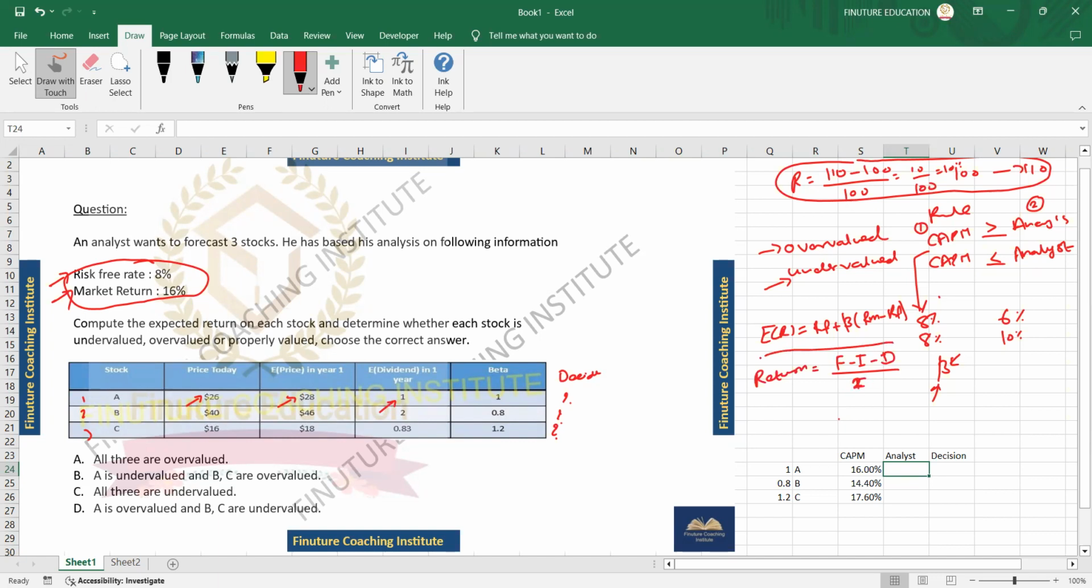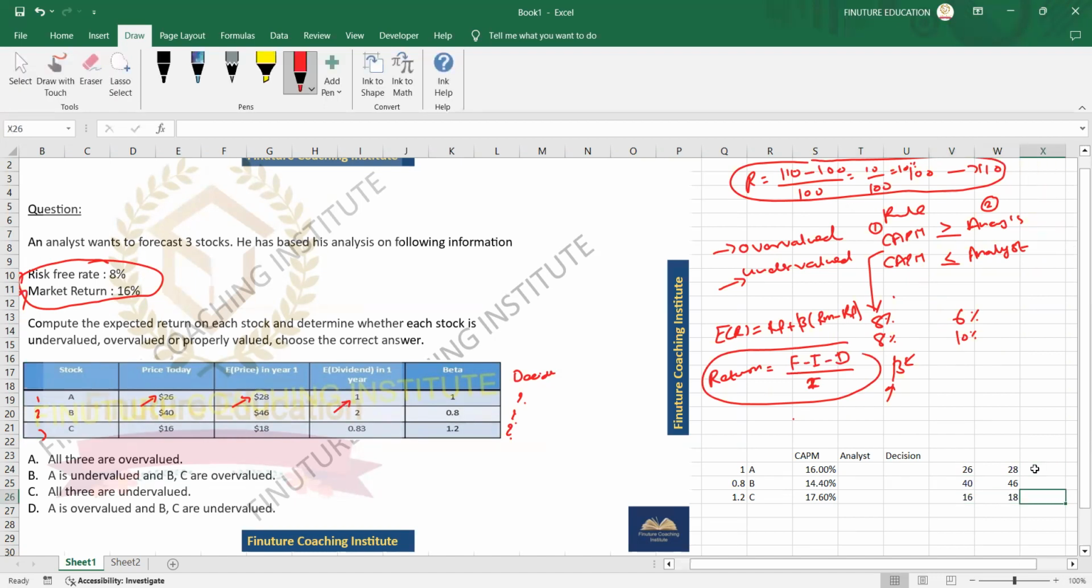So we will apply this equation to calculate the returns estimated by the analyst. Let me write the final prices over here. The final price is 26, 46, and 18. And the initial price over here is 26, 40, and 16. And the dividend is 1, 2, and 0.83.